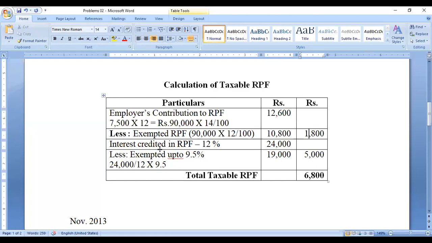Okay, next, interest credited, the second category. The 12 percentage is given. So you have to calculate: if the 12 percentage is 24,000, what will it be at 9.5 percentage? 24,000 divided by 12 and multiplied by 9.5 gives 19,000 for the 9.5 percentage. How much excess amount is paid? The excess amount is 5,000 rupees. So if you add 1,800 plus 5,000, there is 6,800. It is the total taxable recognized provident fund.